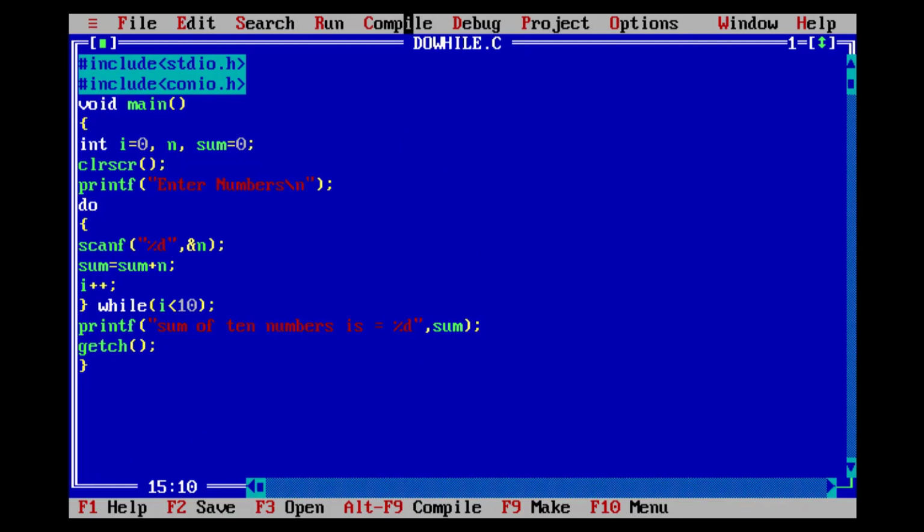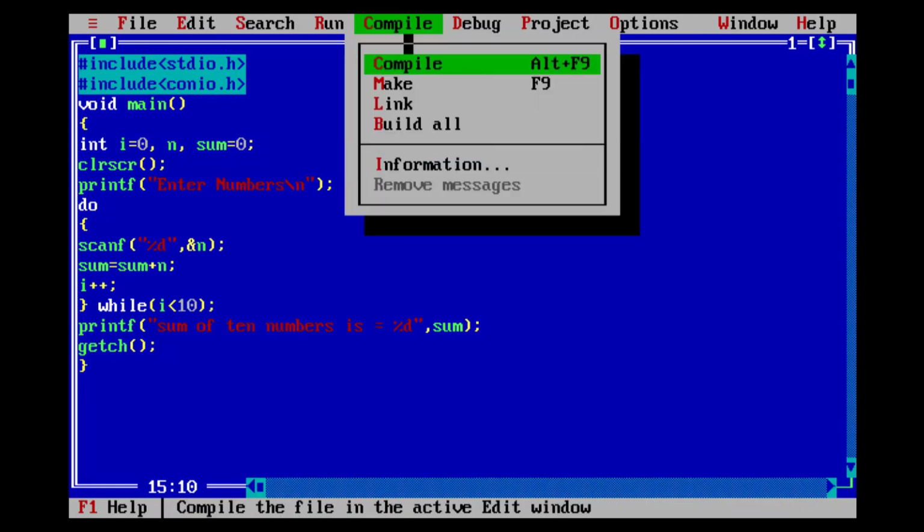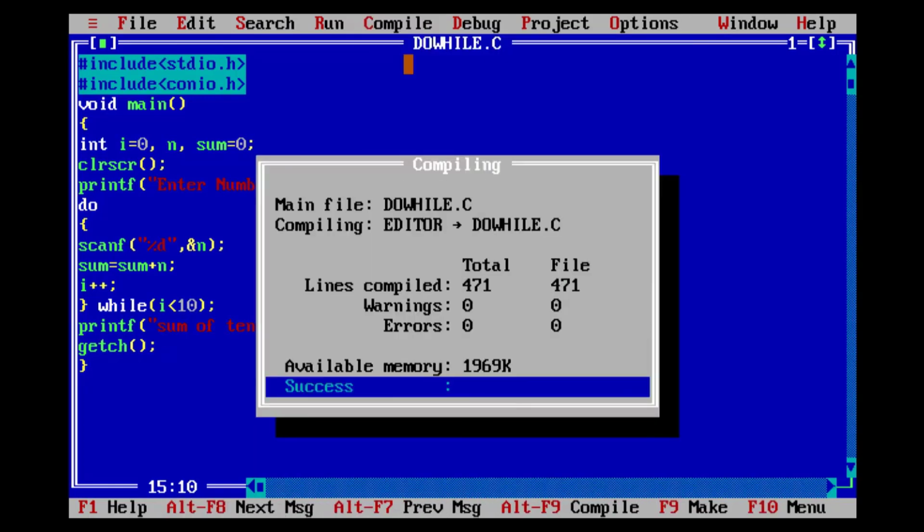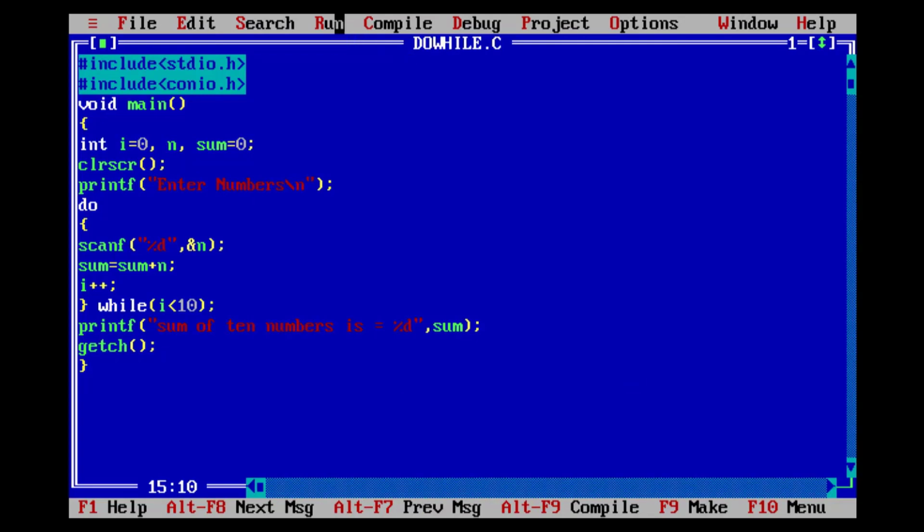Now friends, first of all we will compile the program. Success, there is no error. Now we will run the program. We will enter any 10 numbers whose sum we want to calculate. This is the sum of 10 numbers.